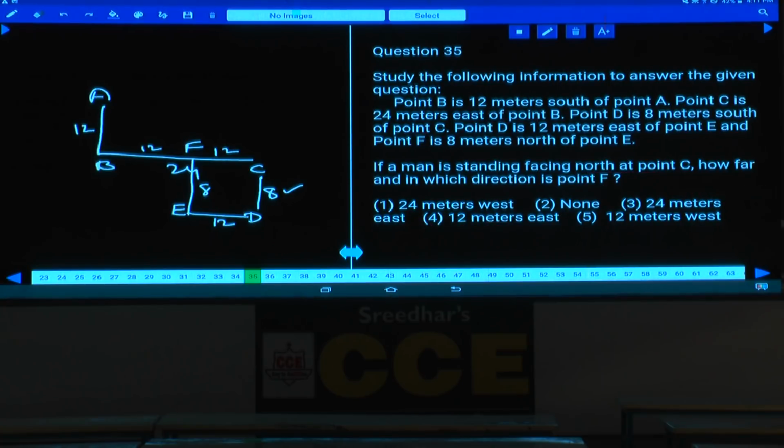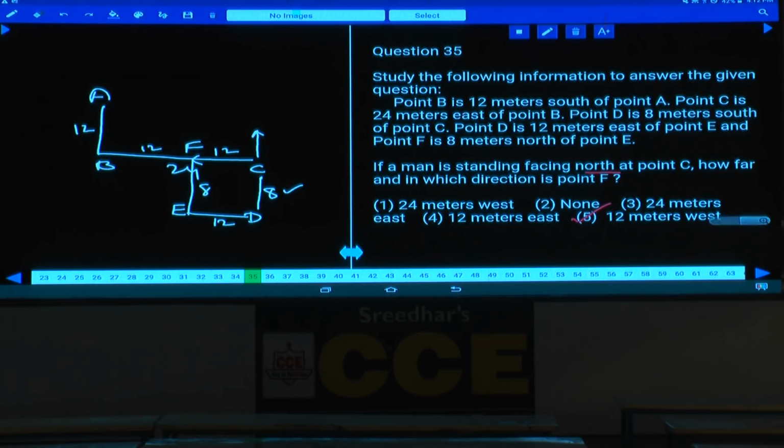Then question number 35. If a man is standing facing north, at which point? Now, so this is the place this man is facing here at C. How far and which direction is point F? Now this point F is how many meters away from C? 12 meters. Towards east or west? West. Hence 12 meters west, that is choice 5.